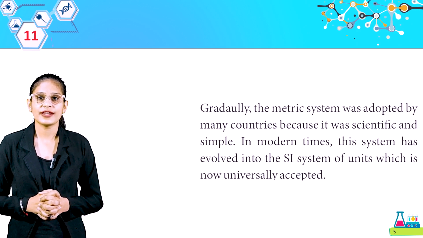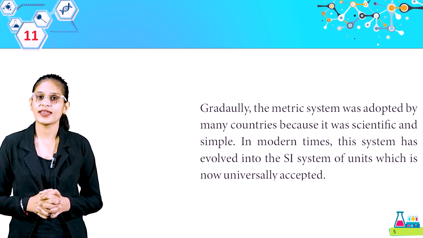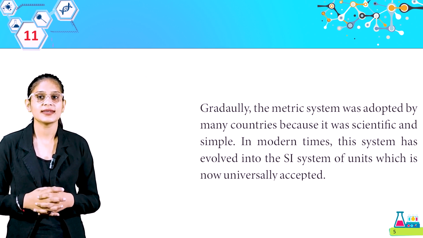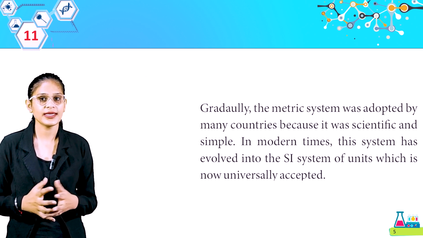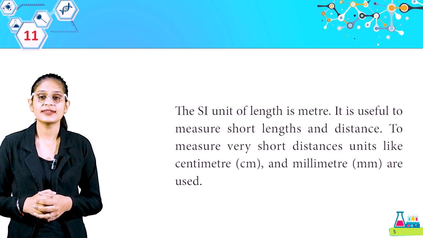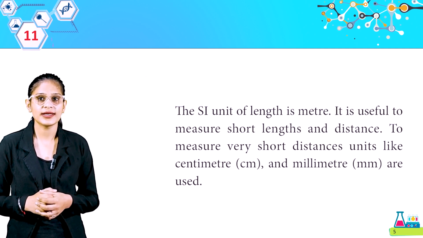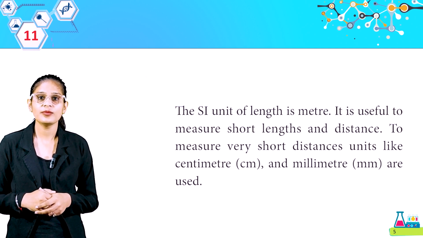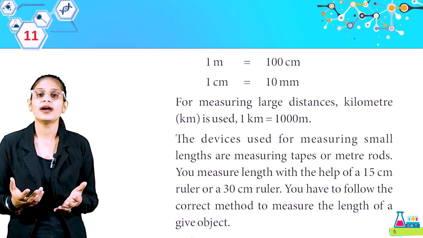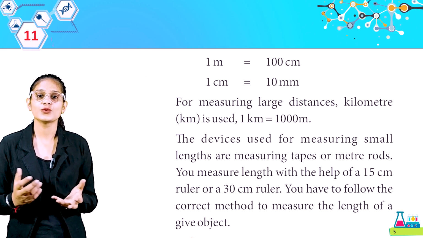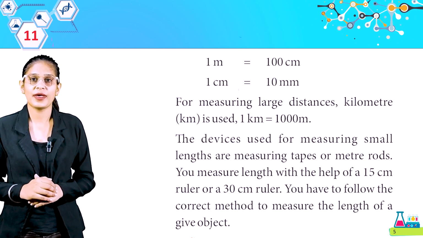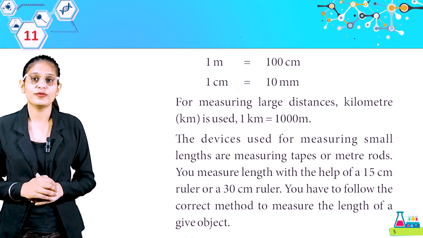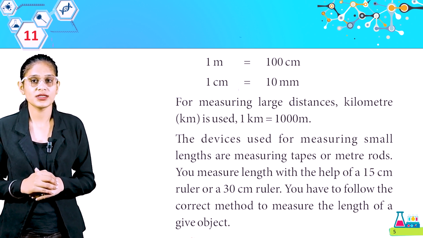Gradually, the metric system was adopted by many countries because it was scientific and simple. In modern times, this system has evolved into the SI system of units, which is now universally accepted. The SI unit of length is meter. It is useful to measure short lengths and distance. To measure very short distances, units like centimeter and millimeter are used. 1 meter is equal to 100 centimeter. 1 centimeter is equal to 10 millimeter. The devices used for measuring small lengths are measuring tapes or meter rods. You measure length with the help of a 15 centimeter ruler or a 30 centimeter ruler.